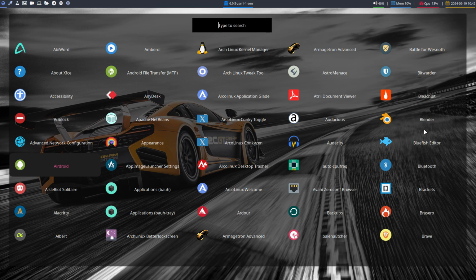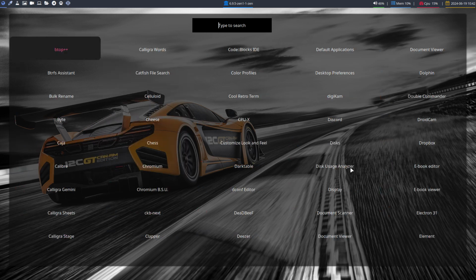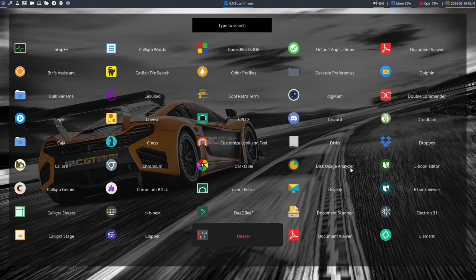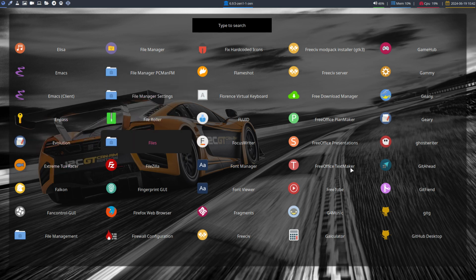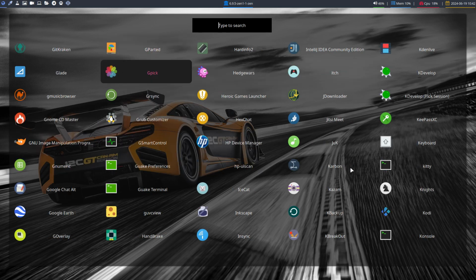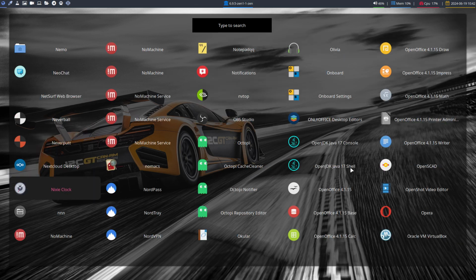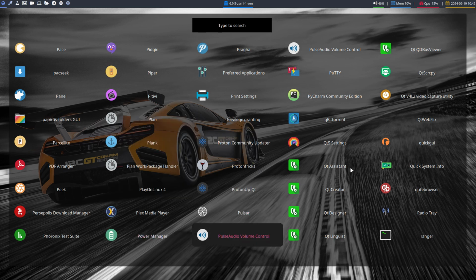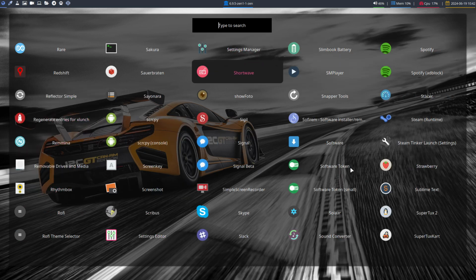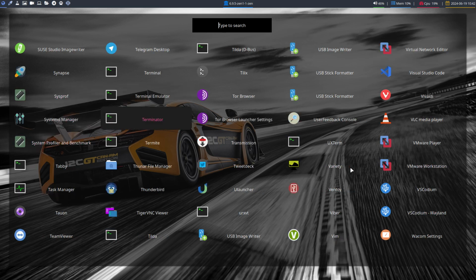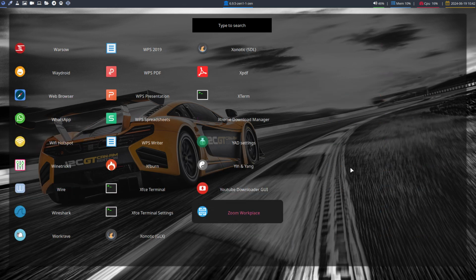Bluefish, Bitwarden, BleachBit. I mean, let's just scroll through them. You can freeze the screen there in YouTube. Just pause. This is everything installed. I wouldn't recommend this, but it's a one-time thing. You can have a look at all the apps and then decide which apps you like, right? It goes on and on and on. You just freeze YouTube. Everything is included, games as well. Almost at the end, voila, okay?